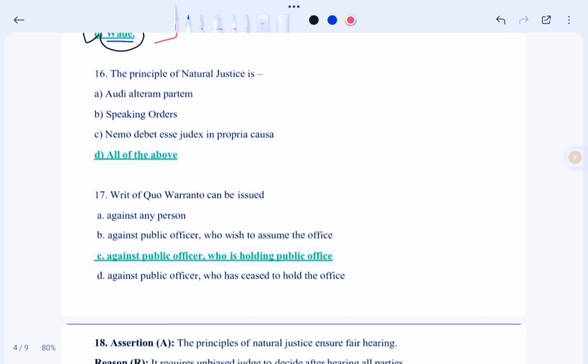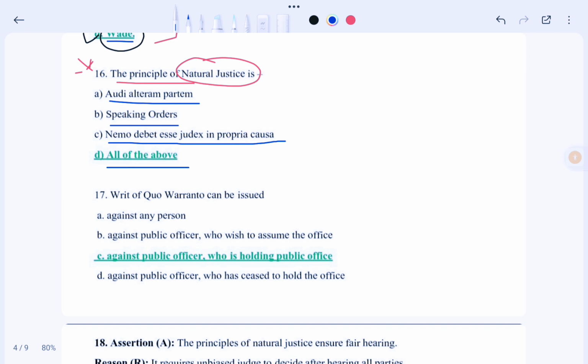So the next question is: the principle of natural justice. This is a very important question. Let's see the options. Options are option A audi alteram partem, option B speaking orders, option C nemo debet esse judex in propria causa and option D all of the above. So in this case the correct option would be option D. That means the principle of natural justice is based on all three, that means audi alteram partem, speaking orders and nemo debet esse judex in propria causa.